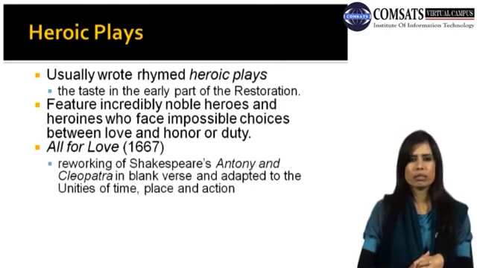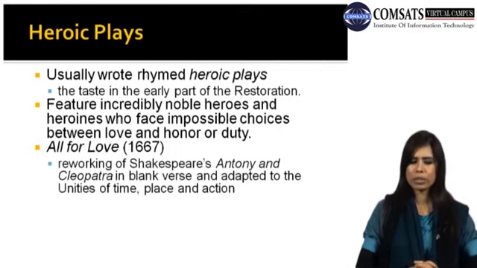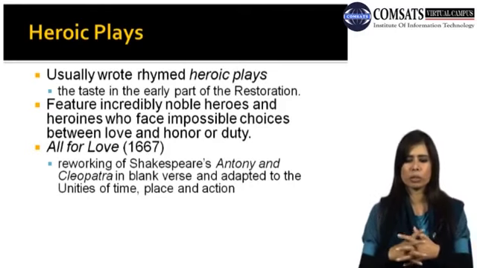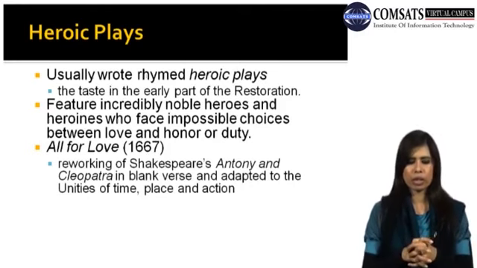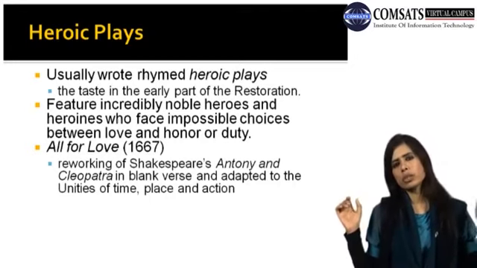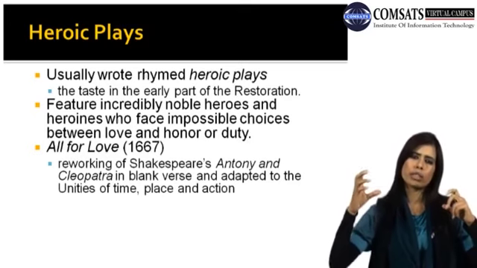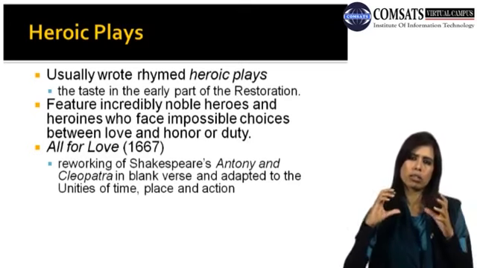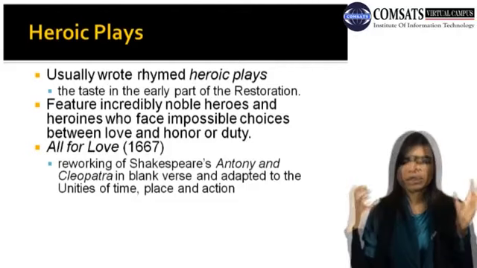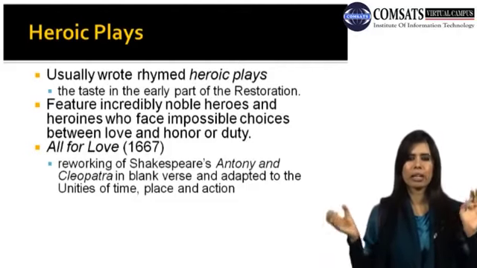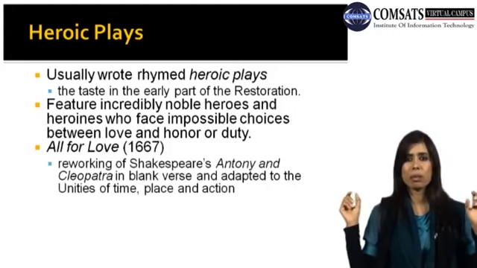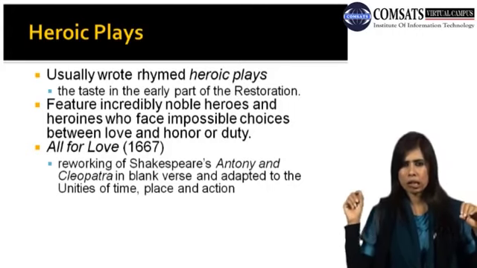All for Love was his first heroic play, written in 1667. This is the reworking of Shakespeare's Antony and Cleopatra in blank verse, adapted to the unities of time, place and action. So my dear students, here you can see the effect of the Elizabethan age on 17th century literature, especially on Dryden's writing. He wrote this play in blank verse and adapted the unities of time, place and action like Shakespeare did in his play Antony and Cleopatra.